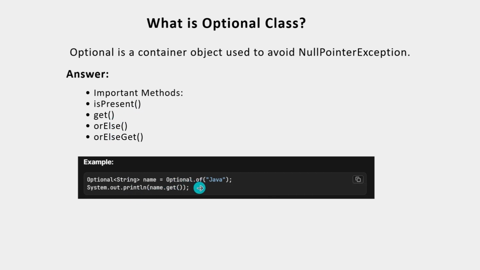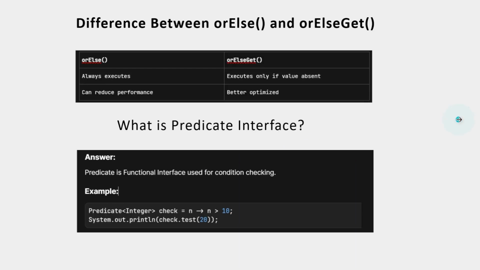So here is an example use case of Optional. If you have data and you want to convert it into Optional type, you have to use the Optional.of method. get is used to get the data from Optional. So it will handle null checks. If the value is there, it will return it. If the value is not there, it will return null. That is the use of get. So go to the next one.